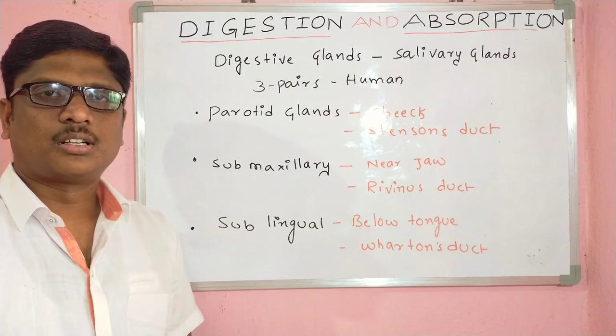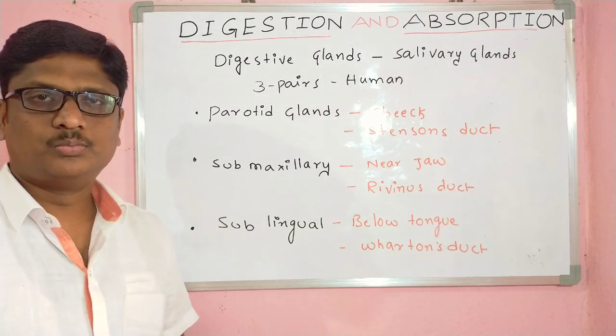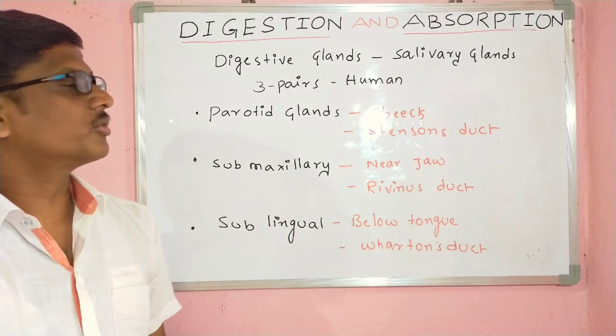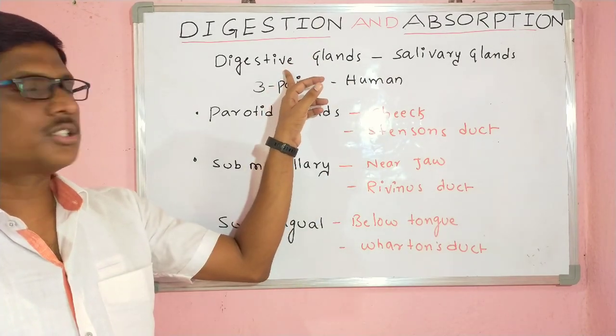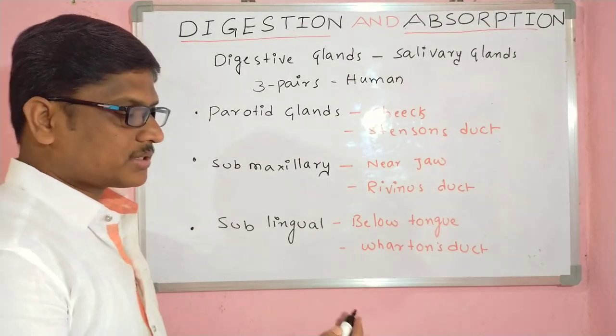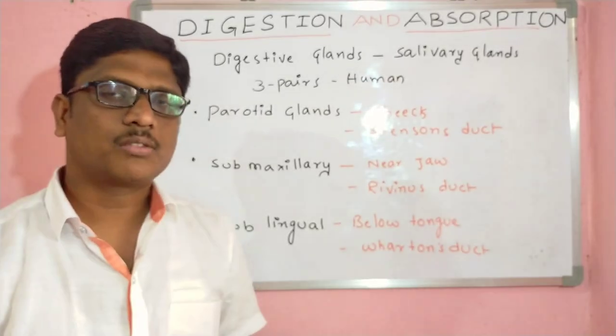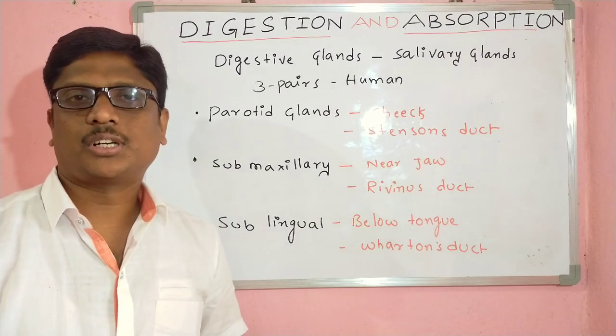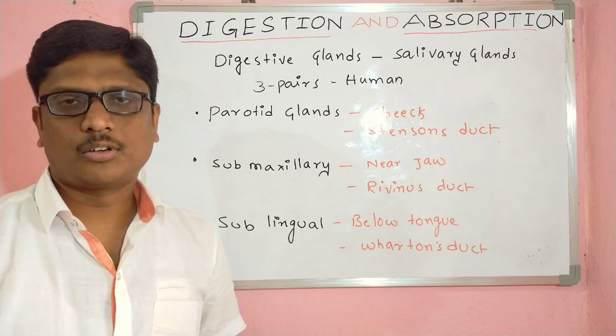Dear students, in part 1 and part 2, we have completed the alimentary canal and the digestion and absorption process. Now the digestive glands are in part 3. Different types of digestive glands are present in our alimentary canal. They help in digesting complex food materials and converting them into simple food materials.